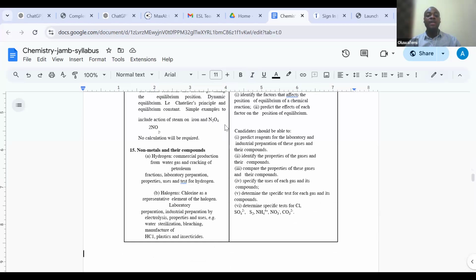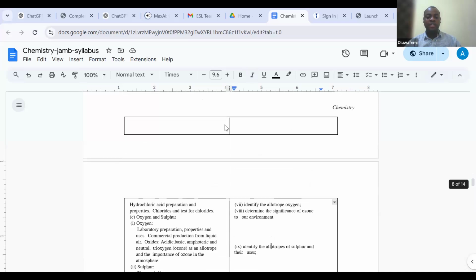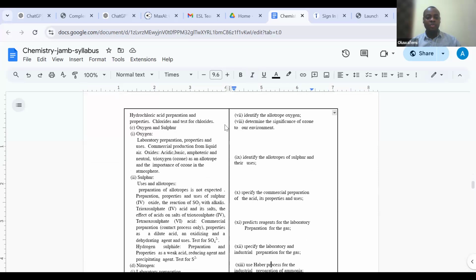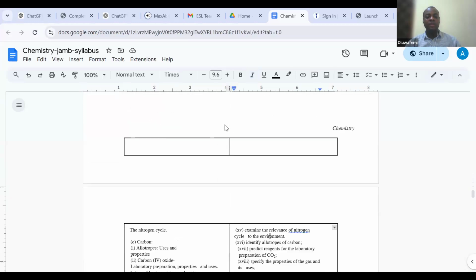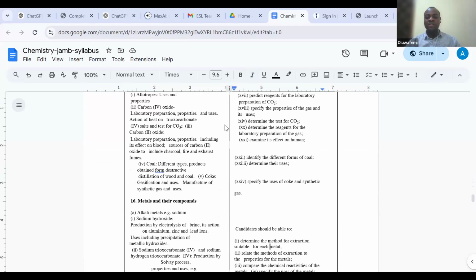Then we delve into the world of non-metals and their compounds. So we look at non-metals, we look at their compounds. What are the non-metals? What is the name of their family? Like the halogens, and so on and so forth. When we get there, we'll unfold it, as in we'll expatiate and make it very much explicit as I go. This is just an overview, and I don't want to spend so much time with this, so that we can quickly move into the lesson proper. So we look at nitrogen, sulfur, and carbon, and so on and so forth, because of the carbon cycle, the nitrogen cycle, and so on and so forth.